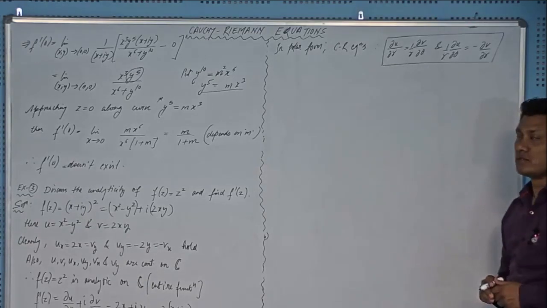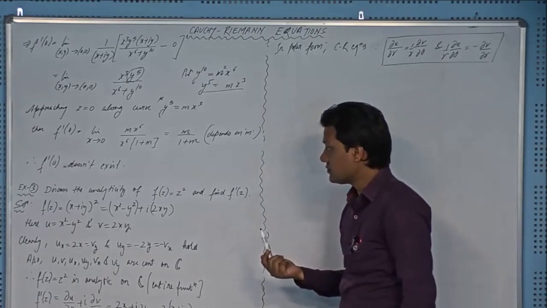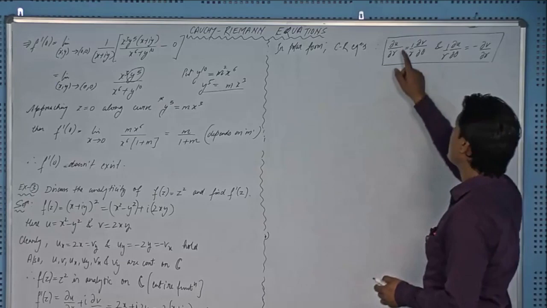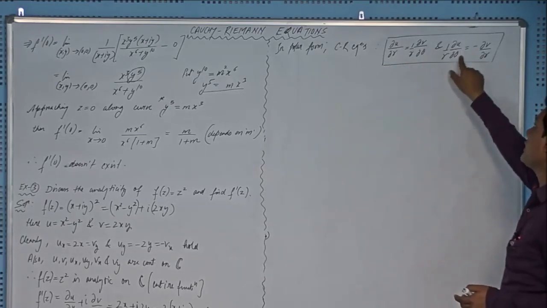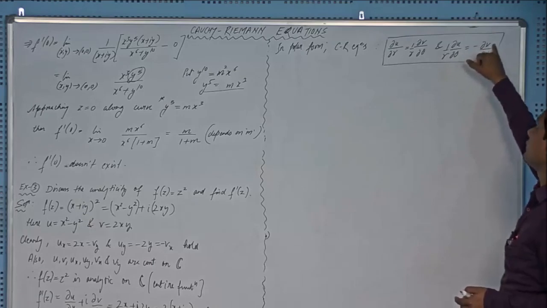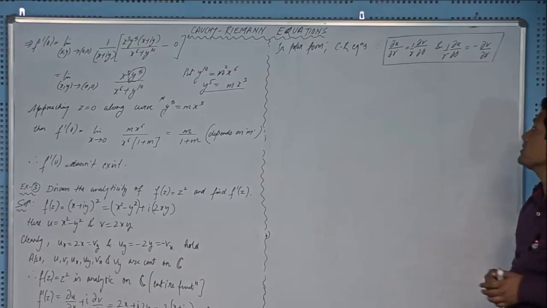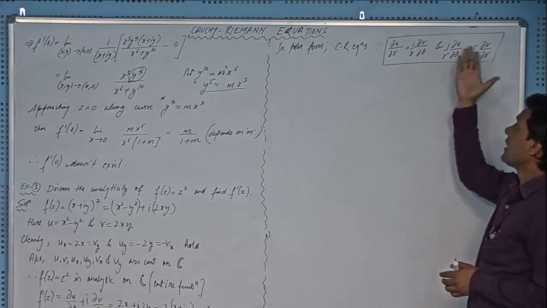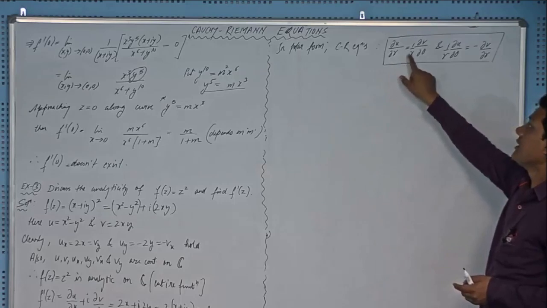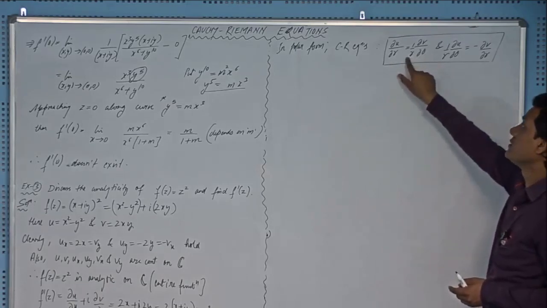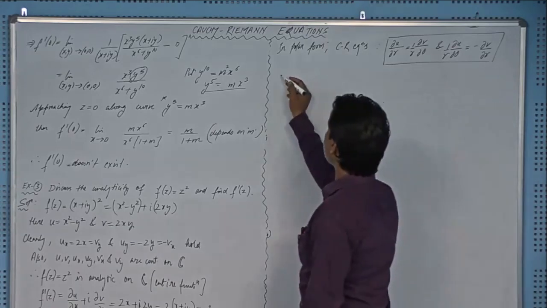However, a trick to remember them is that if you remember these CR equations in Cartesian form, that is del u over del x is equal to del v over del y, and del u over del y is equal to negative of del v over del x, right? You have to remember the Cartesian form of CR equations. Then you can easily write them by just replacing del x by del r and del y by r del theta, right? Okay, now I will derive them.